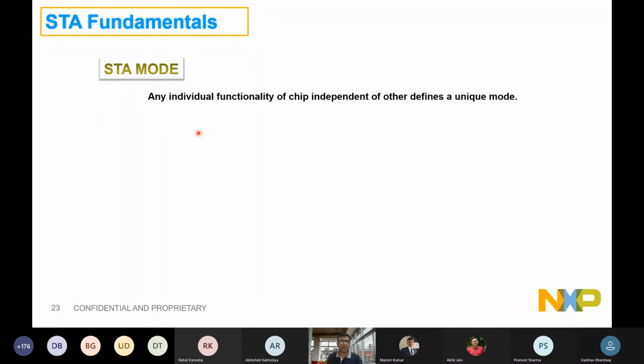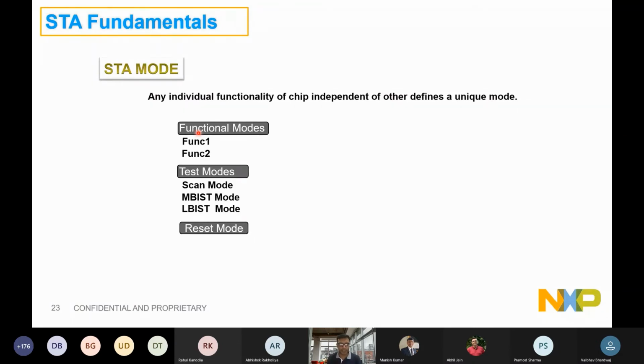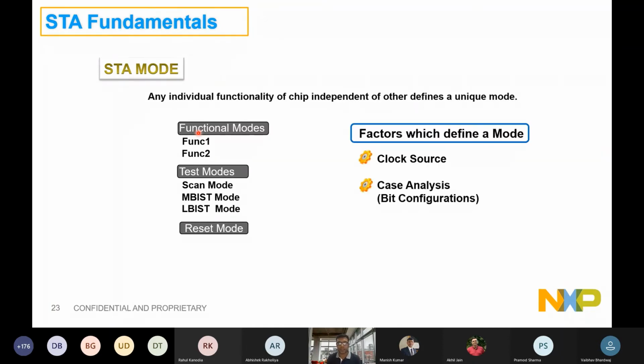STA modes. We just talked about how there will be multiple functionalities in the design: functional mode 1, 2, and then there will be DFT modes as well. Scan mode, scan, MBIST, LBIST, ATPG. I think at-speed and shift will be part of scan mode. There will be multiple conditions under which we need to model the STA. These all define the different STA modes, and they will differ by clock source definition.